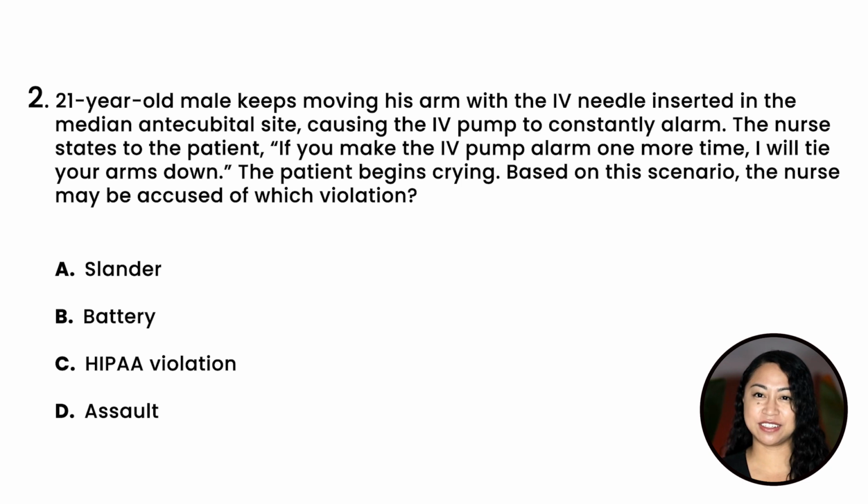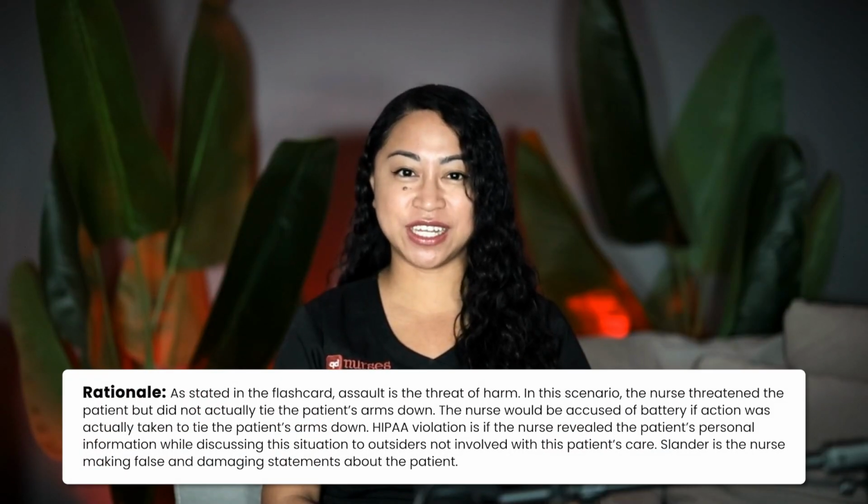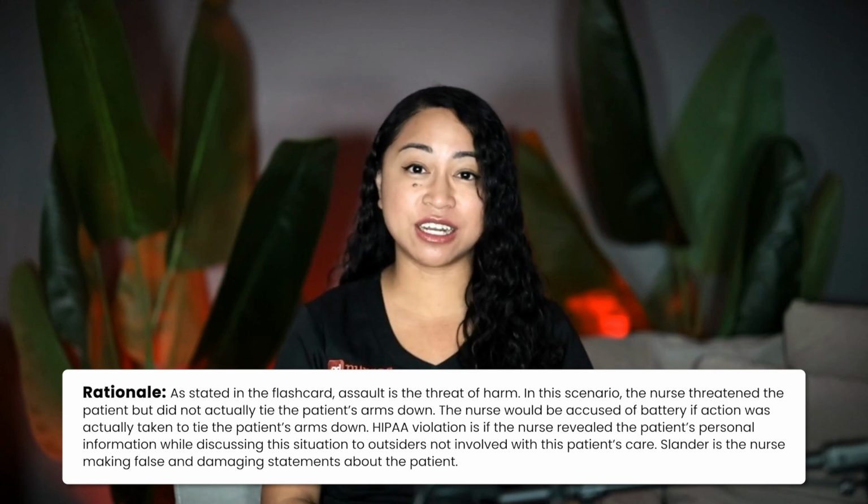Based on this scenario, the nurse may be accused of which violation? A. Slander. B. Battery. C. HIPAA violation. Or D. Assault. And the correct answer is D. Assault. Rationale. As stated in the flashcard, assault is the threat of harm.